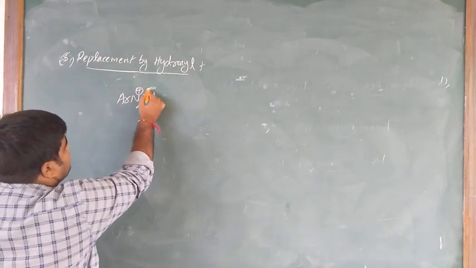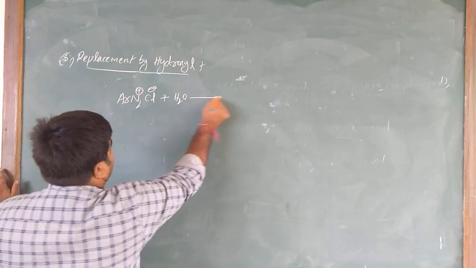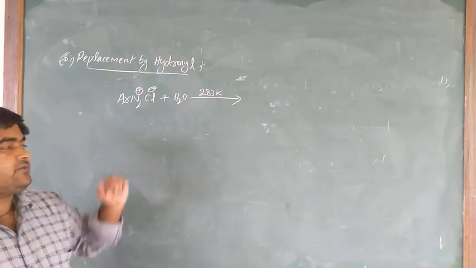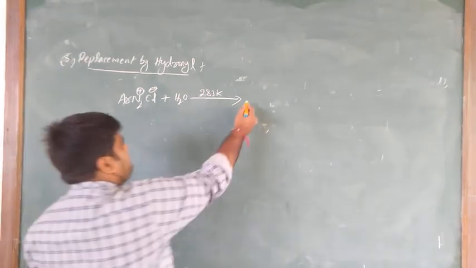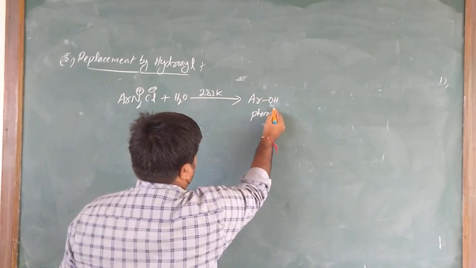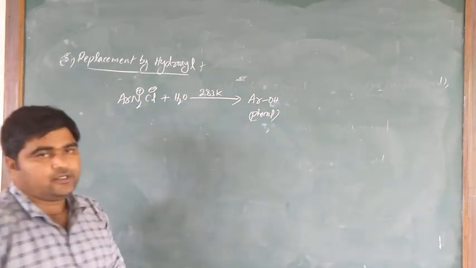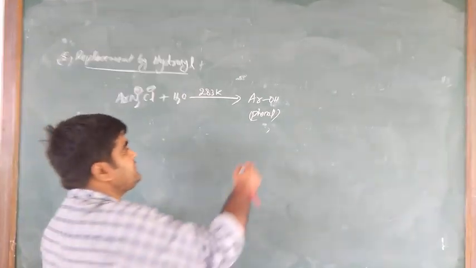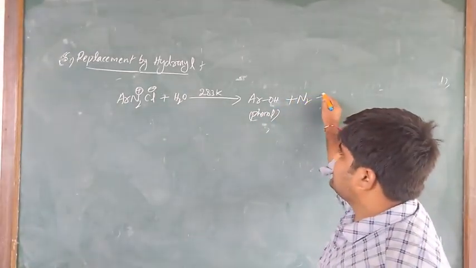Benzene diazonium chloride salt solution, heating up to 283 Kelvin temperature, to produce phenol. So benzene diazonium chloride salt, heating up to 283 Kelvin temperature, produces phenol and nitrogen gas and